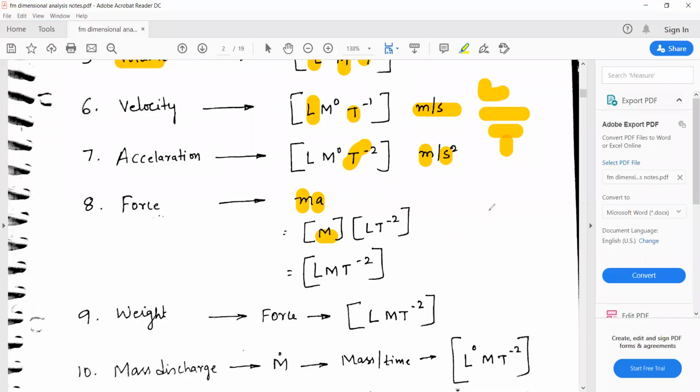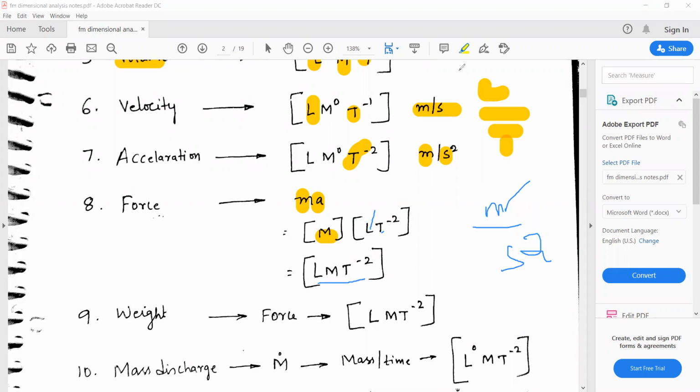The unit of acceleration is meter per second square. Meter is related to length, and per second square is there. Second is related to time, so that's why T to the power of minus 2 is written. So now you can write it as L M T to the power of -2.